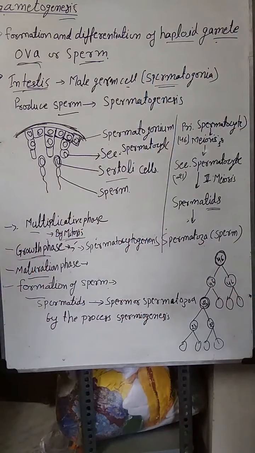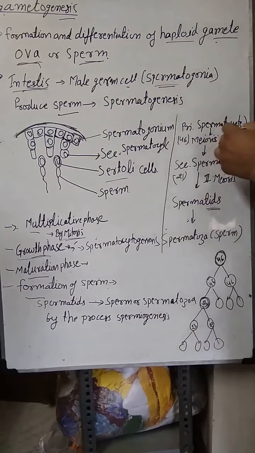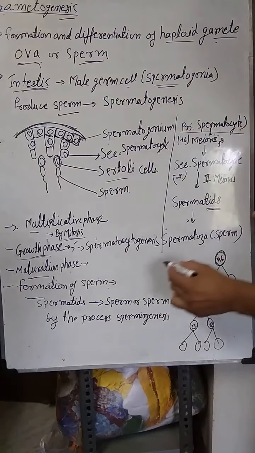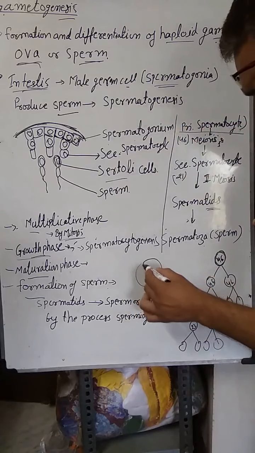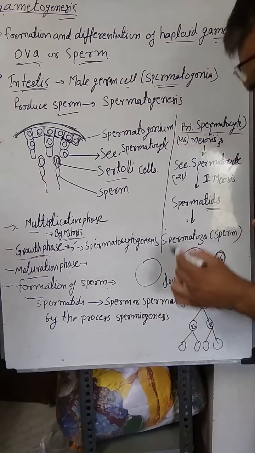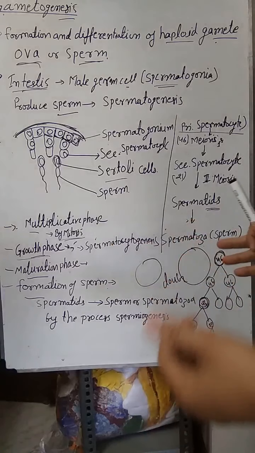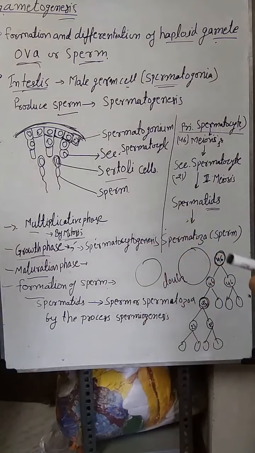Second one is the growth phase. During the growth phase, these spermatogonia, now called primary spermatocytes, increase in size, just double in size, and that process is known as spermatocytogenesis. During the growth phase, cytoplasm is synthesized and DNA replication occurs. That is the growth phase.